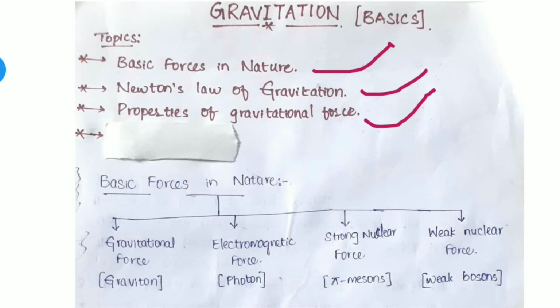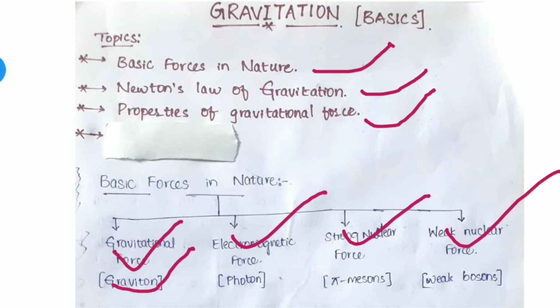These are the forces in nature which govern everything, whatever it may be, the forming of things and destroying of things. They are governed by all these basic forces in nature. There are four types: gravitational force, electromagnetic force, strong nuclear force, and weak nuclear force. They are communicated through particles: gravitational force by gravitons, electromagnetic force by photons, strong nuclear force by pi mesons, and weak nuclear force by weak bosons. Let us get into the other slides.